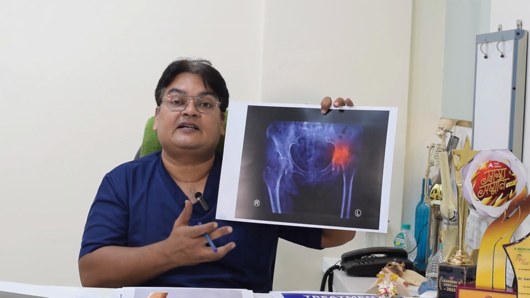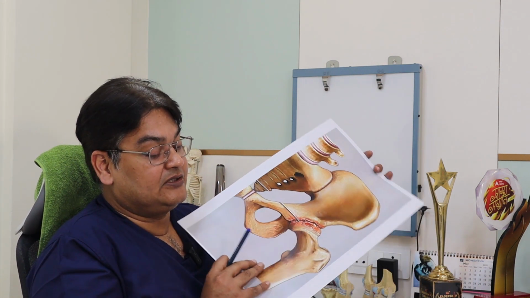Now we have to understand that ankylosing spondylitis is a complete spectrum of disease. Sometimes it affects the spine only, sometimes the hip only, sometimes both. The problem with the spine is that it goes towards fusion, so movement in the spine stops. If somebody's lumbar spine is affected, they will find difficulty in bending down. If the cervical spine is affected, then the head will not bend down. In several cases only the spine is affected, in several only the hip, and in several both hip and spine are affected. So it causes hip arthritis.